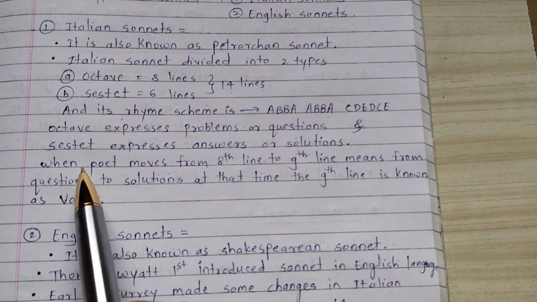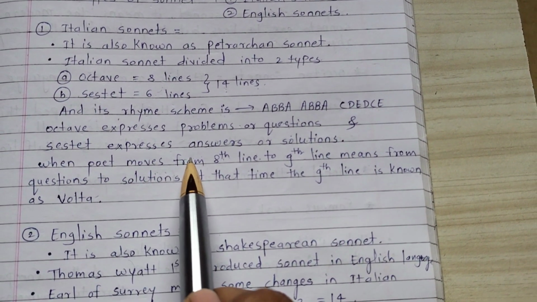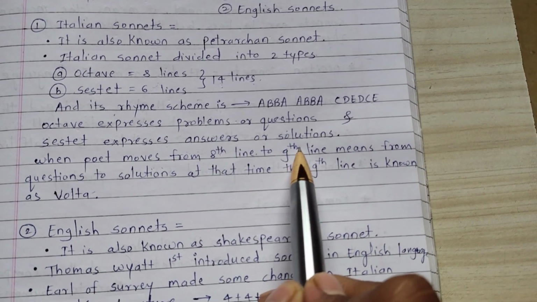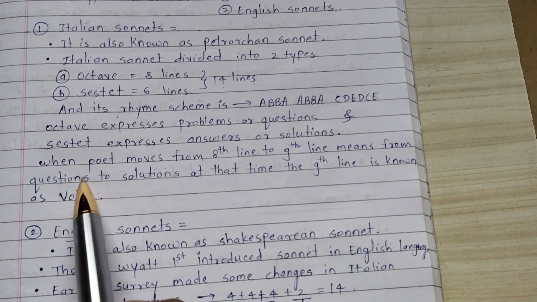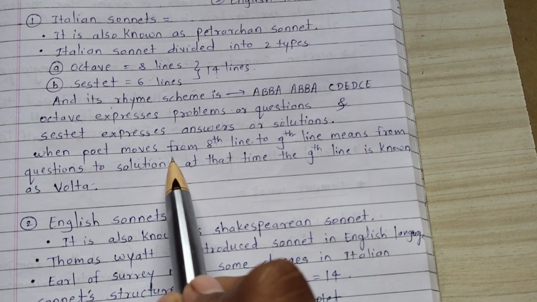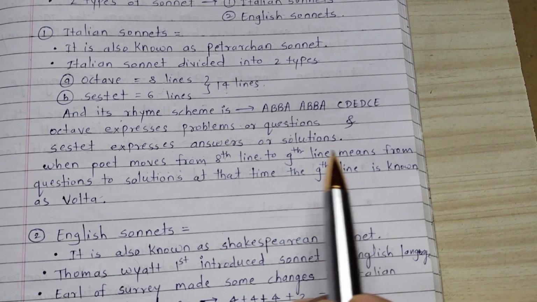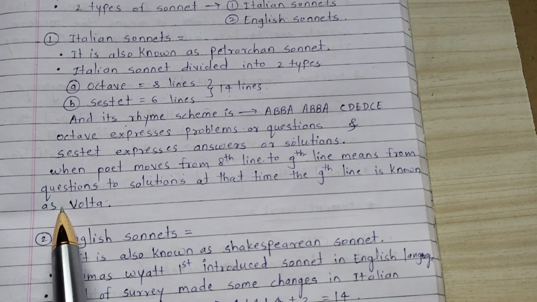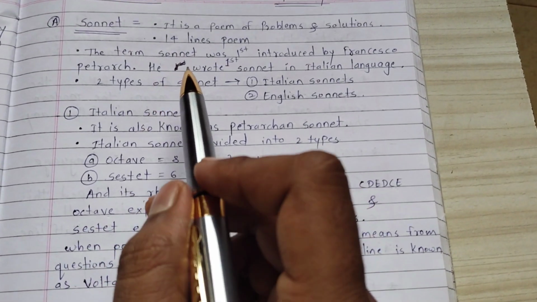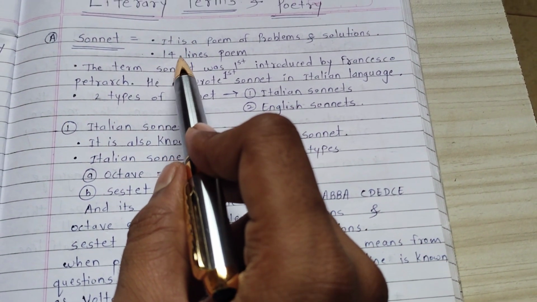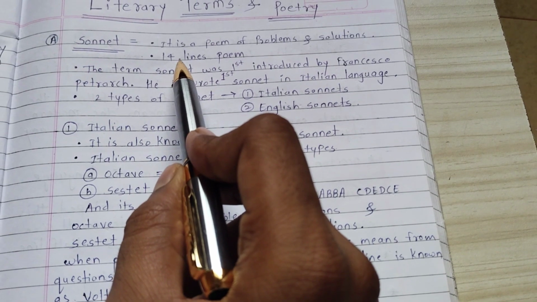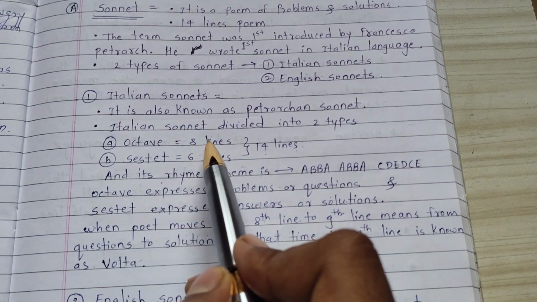Again I repeat, when the poet moves from the 8th line to the 9th line, from questions to solutions or answers, at that time the 9th line is known as volta. Already we have discussed that sonnet has 14 lines, divided into 8 plus 6.